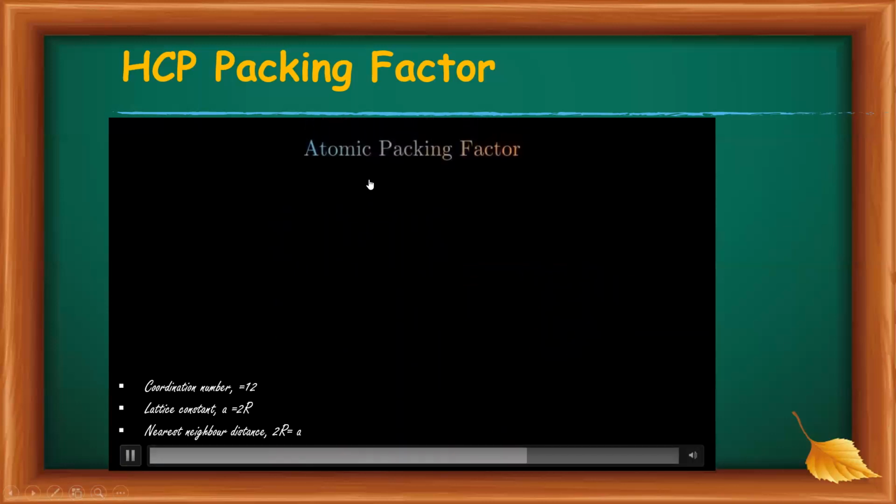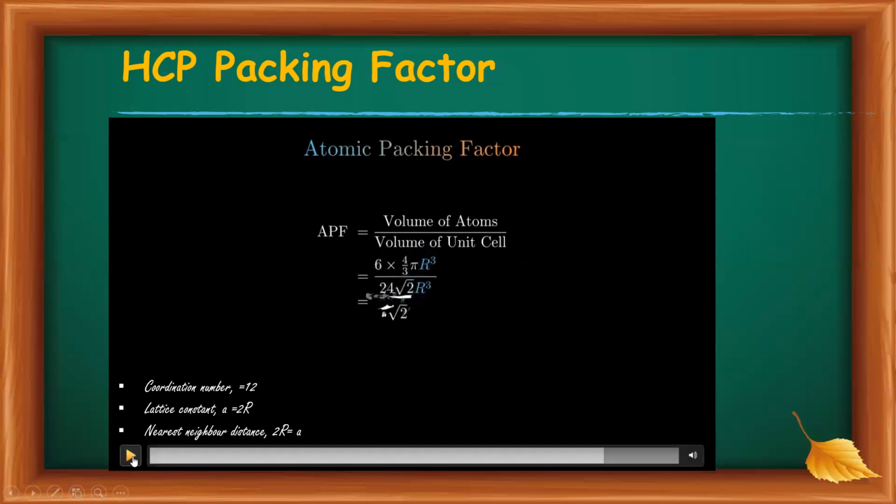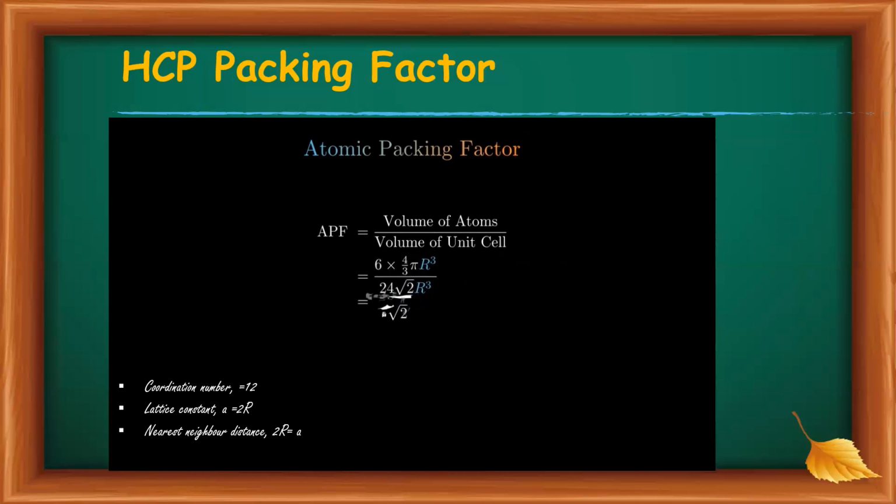Then the atomic packing factor is equal to the volume of atoms divided by the volume of the unit cell. The volume of atoms is the number of atoms times the volume of a single atom.